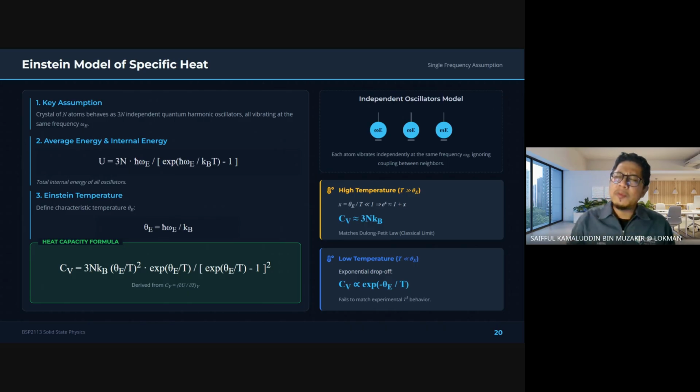Nanti kita akan tengok, we will try to simulate one quantum dot, and from that simulation we could see the mode of vibration, the vibrational frequency, and we could count how many atoms vibrating in that frequency range. From that one, we could predict what kind of thermal behavior a quantum dot should have. Nanti kita akan tengok.